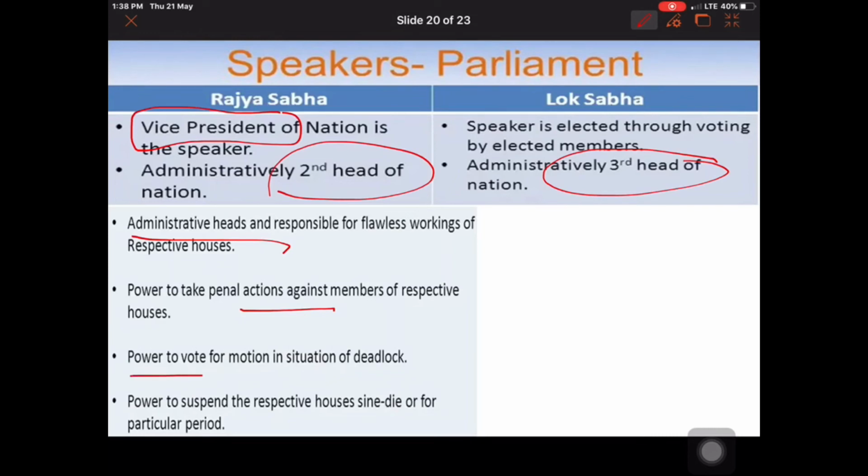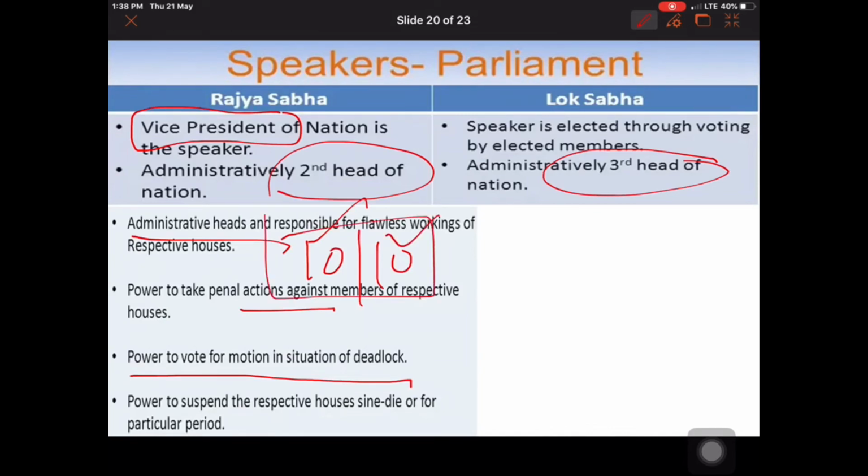Then there is the power to vote in a deadlock situation. He has the power to vote. For example, sometimes there is a situation where a law has to be passed and both sides get 10 votes, the opposition got 10 votes and the ruling party also got 10 votes.